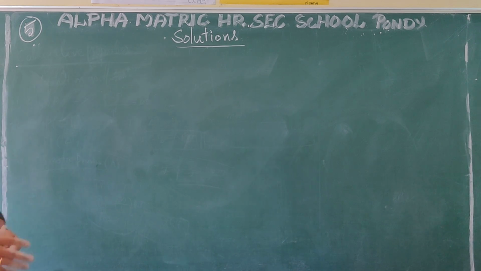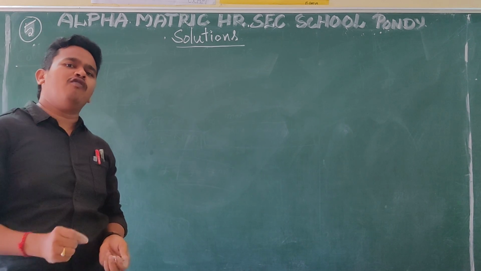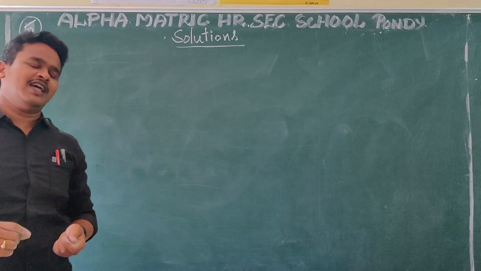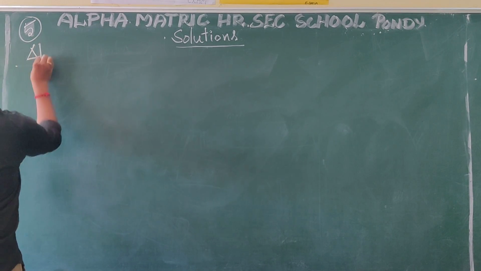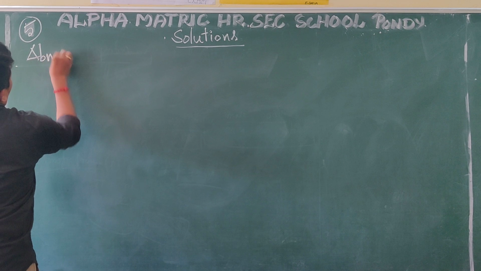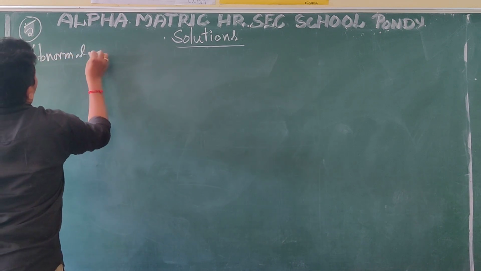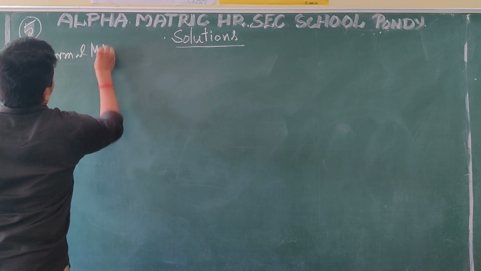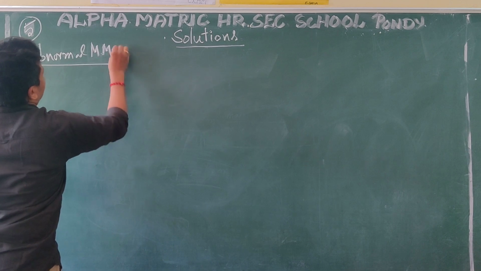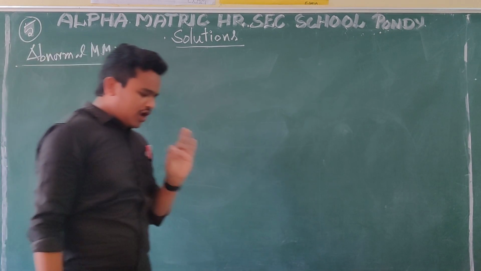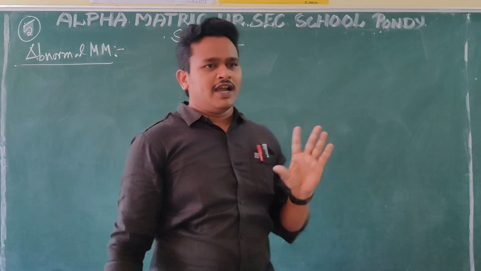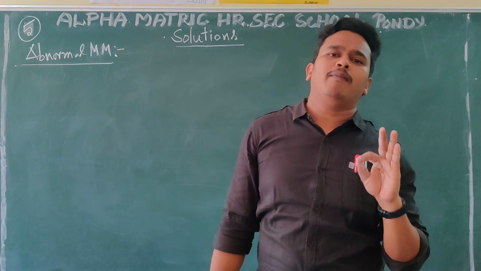Whenever we discuss colligative property, it depends on the number of particles. There is a concept called abnormal molecular mass. Why is this concept generated? Because wherever colligative property is concerned, it depends on the number of particles.